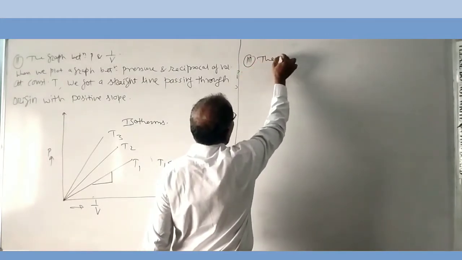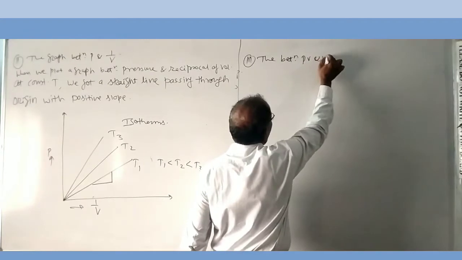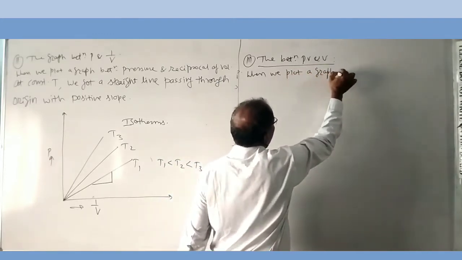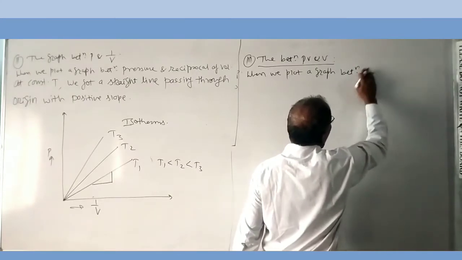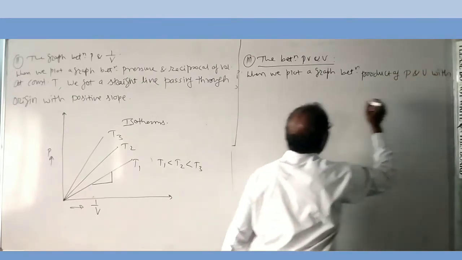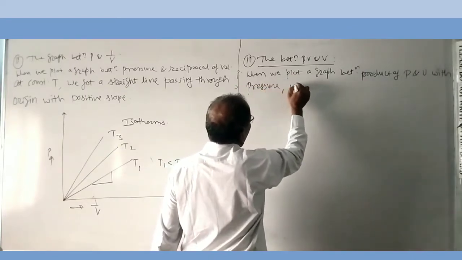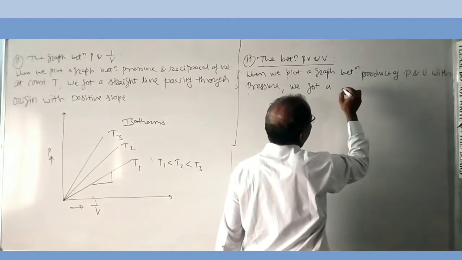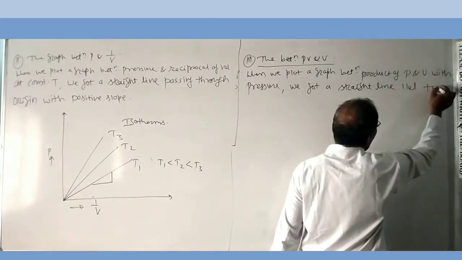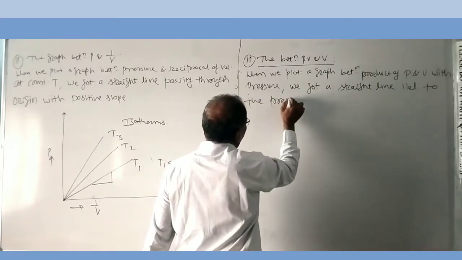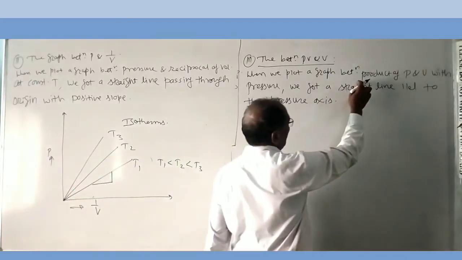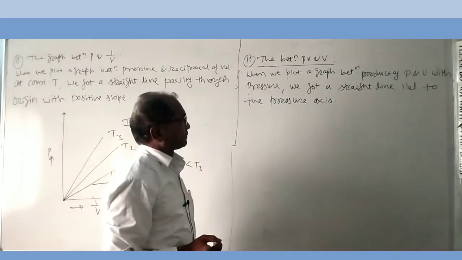Third graph, the graph between PV and P. When we plot a graph between the product of pressure and volume with pressure, we get a straight line parallel to the pressure axis.